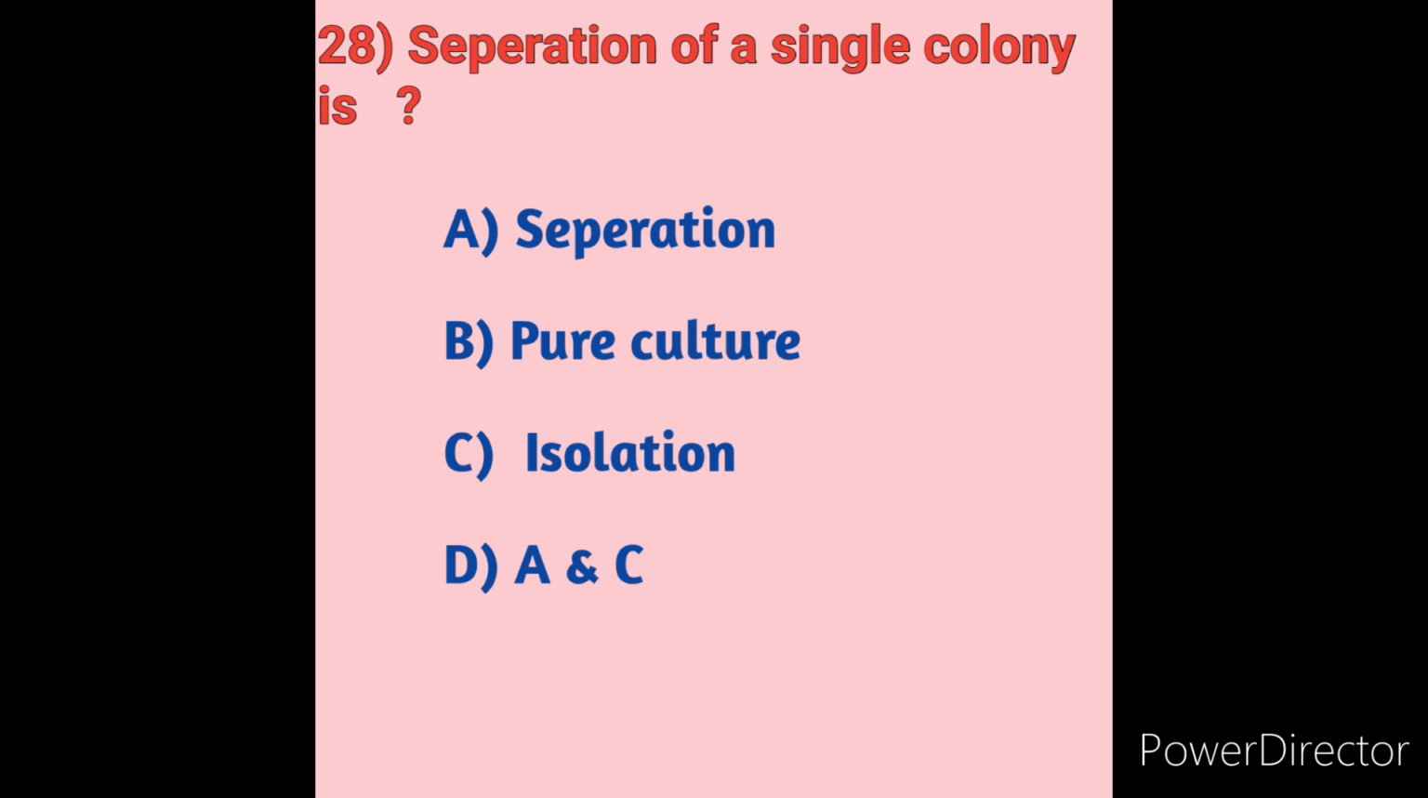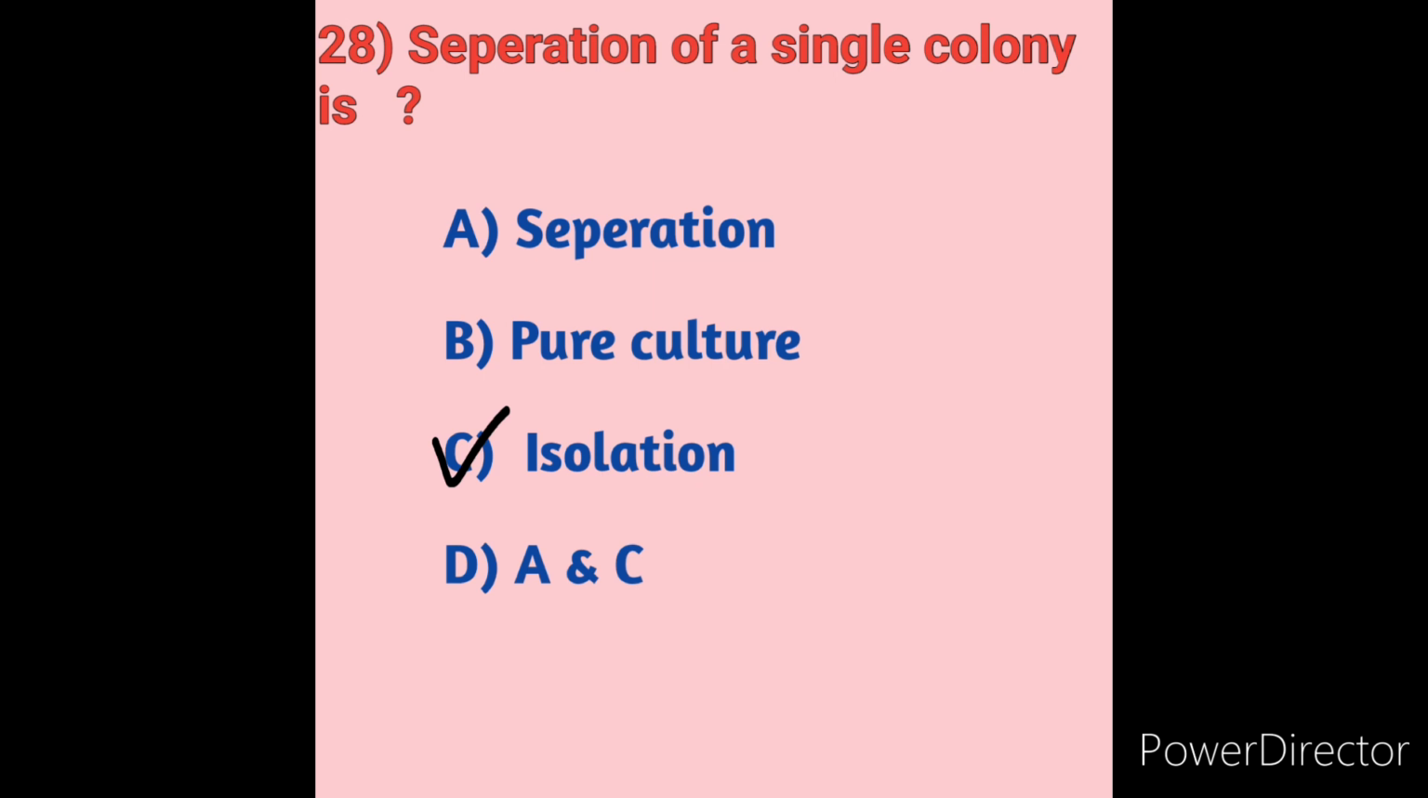For example, for preventing transmission measures, conditions like tuberculosis, COVID-19, dengue, measles, and viral hepatitis are all airborne or droplet infections that come under the modes of transmission. So here in these options, option C, isolation, is the correct answer. Separation of a colony, or separation of a single colony, is called isolation.